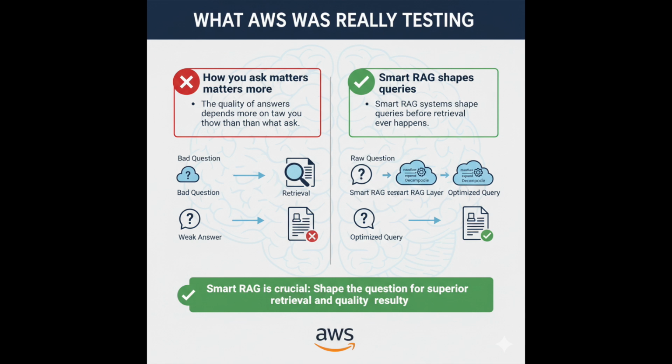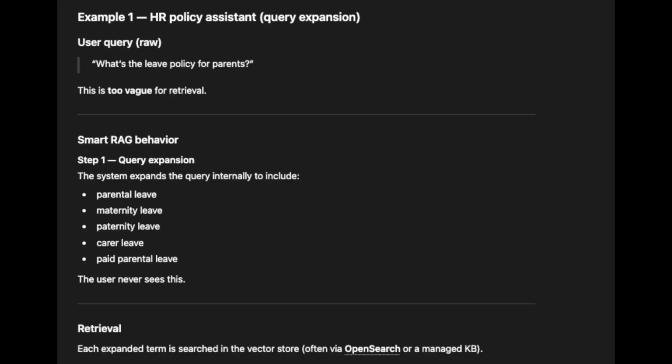What AWS is really testing? They're testing whether you understand that the quality of answers depends more on how you ask than what you ask. Smart RAG systems shape queries before retrieval ever happens. Only really sticks once you see how a smart RAG layer behaves in the wild.